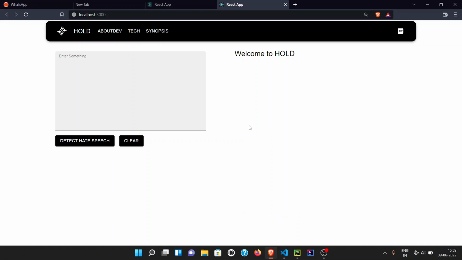We have our app running over here. Let me just close this extra window. Yeah, we have our application running over here. The front end is not very fancy because the main purpose of this project was to demonstrate the integration of the model and the front end, and the main purpose was to create an app that a user can use,